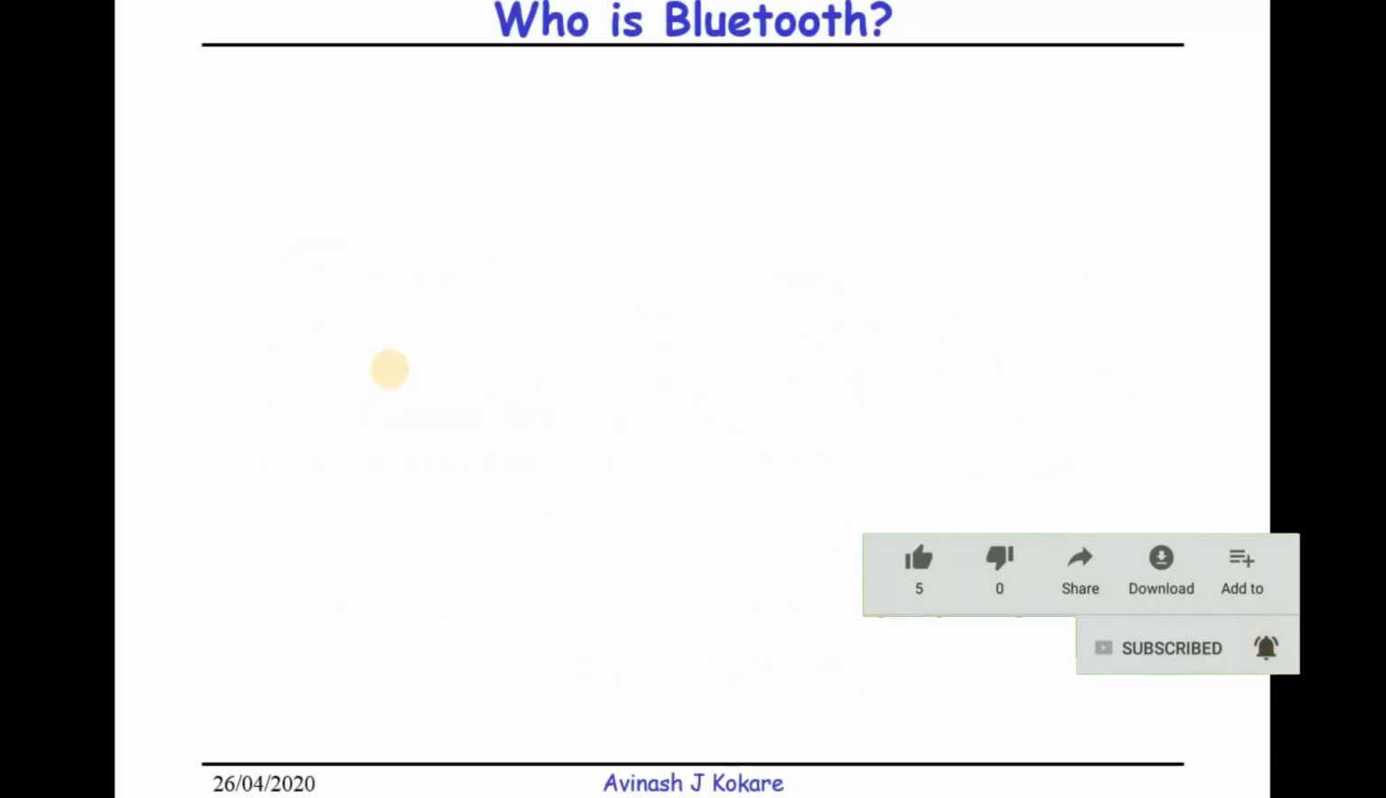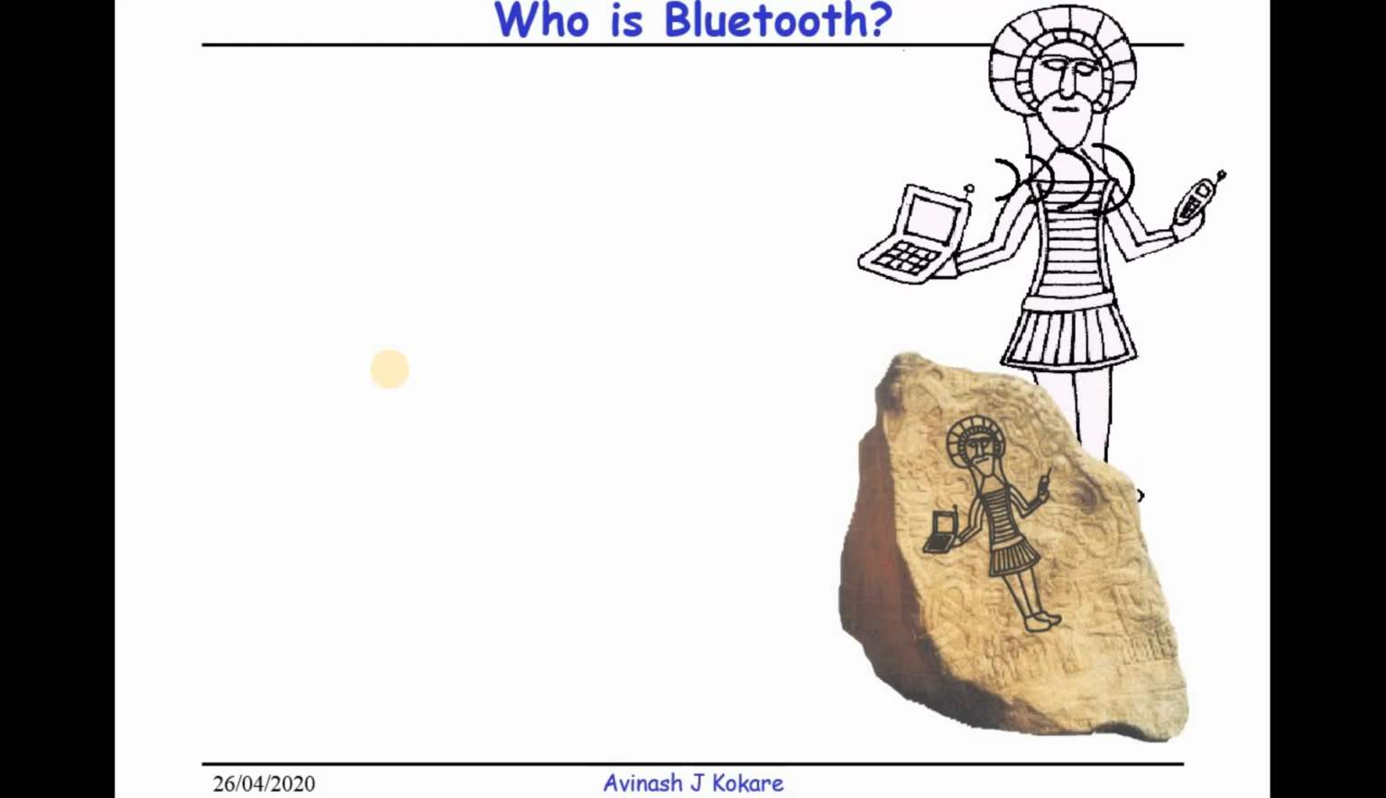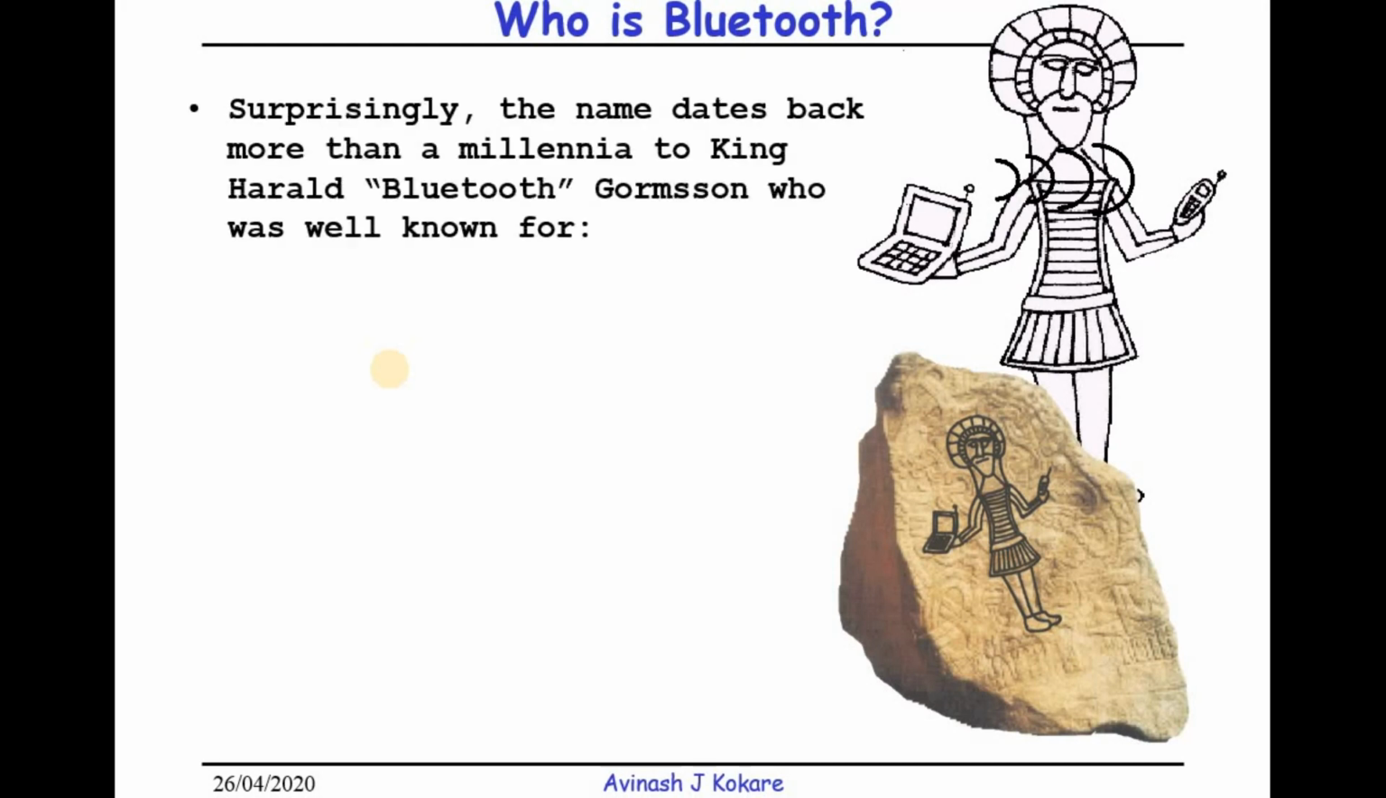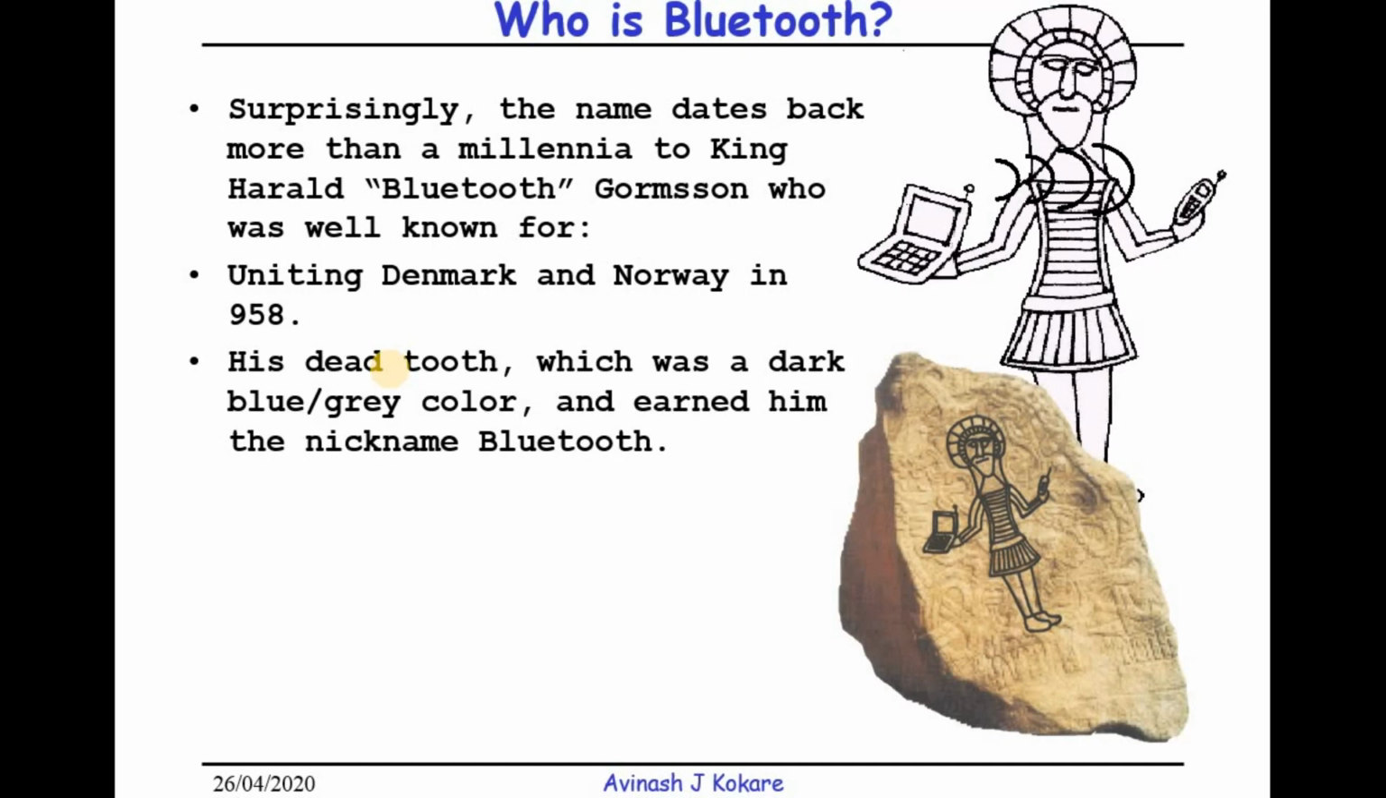Starting with why this technology is named Bluetooth. So who exactly is Bluetooth? The name comes from a king. The name of that king is Harald, and he was the king in 958, and he united Denmark and Norway. When he died, one of his teeth was of blue or grey color. That's why he earned the name Bluetooth, and the technology is named after this king.